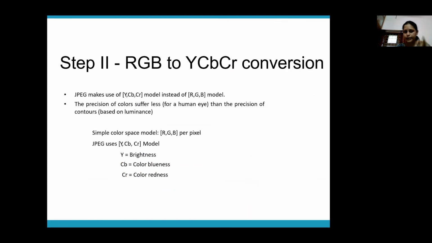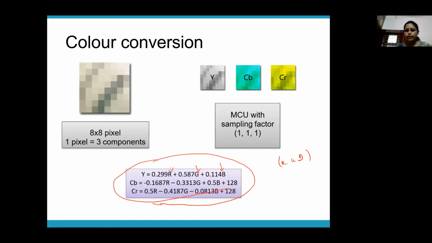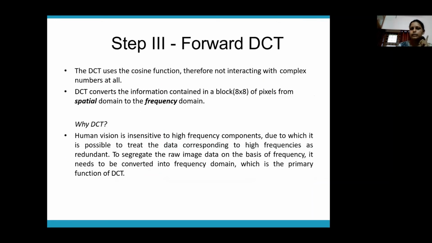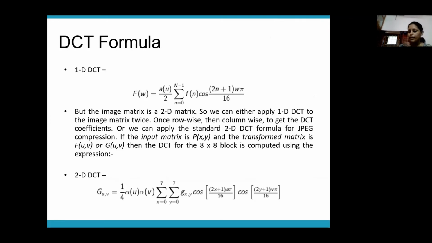So the first step was splitting. The second step is RGB to YCbCr conversion, where we change our color space and then apply downsampling to reduce the number of pixels used to represent the color information. Once you do this, the third step is to convert from spatial domain to frequency domain. For that, you have a formula.